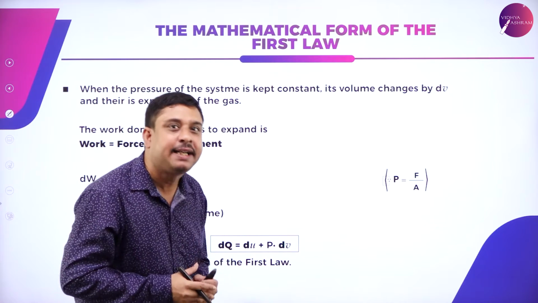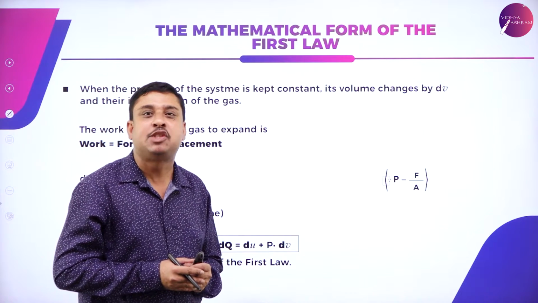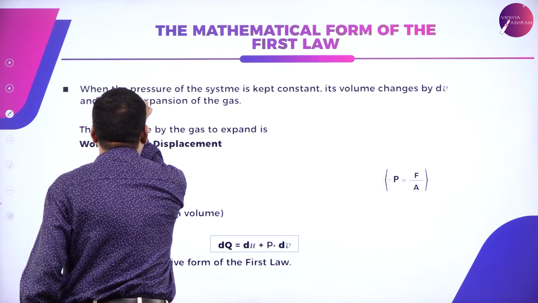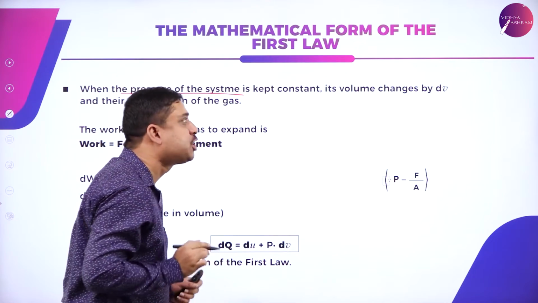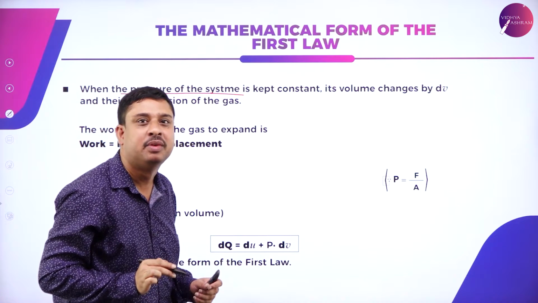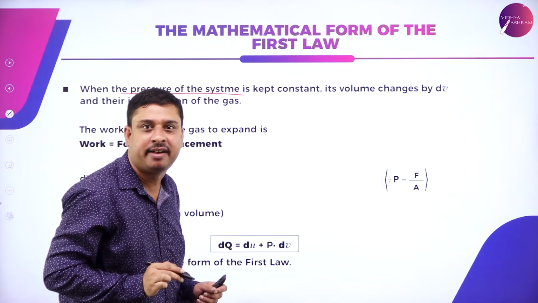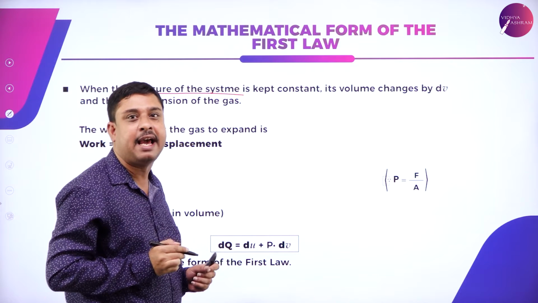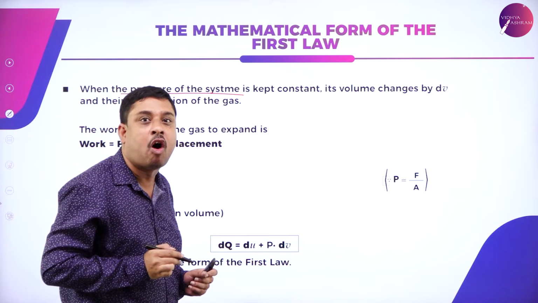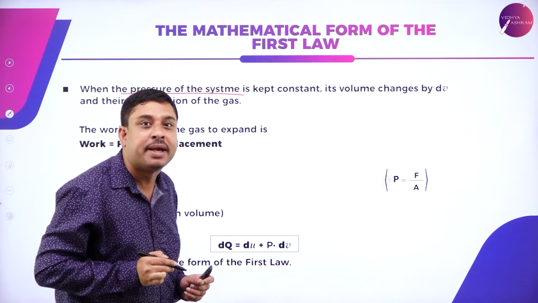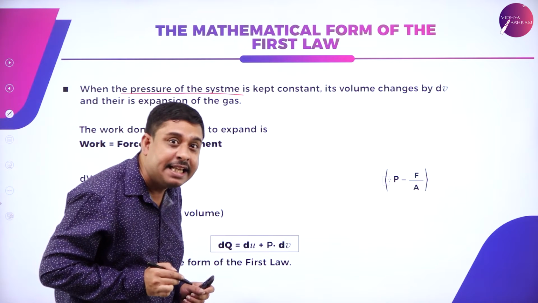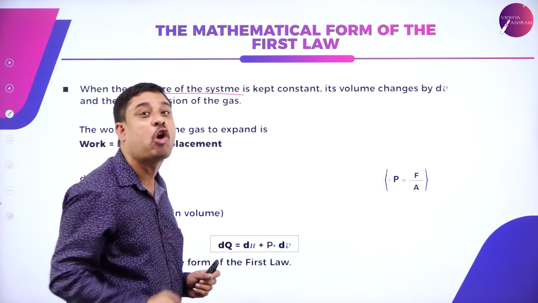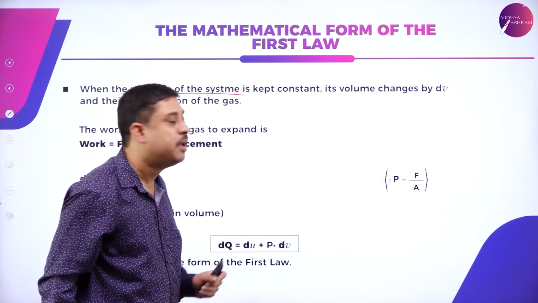My next attempt is to understand the first law when the pressure of the system is kept constant. Now we will understand how the first law of thermodynamics can be written when the pressure of the system is constant.